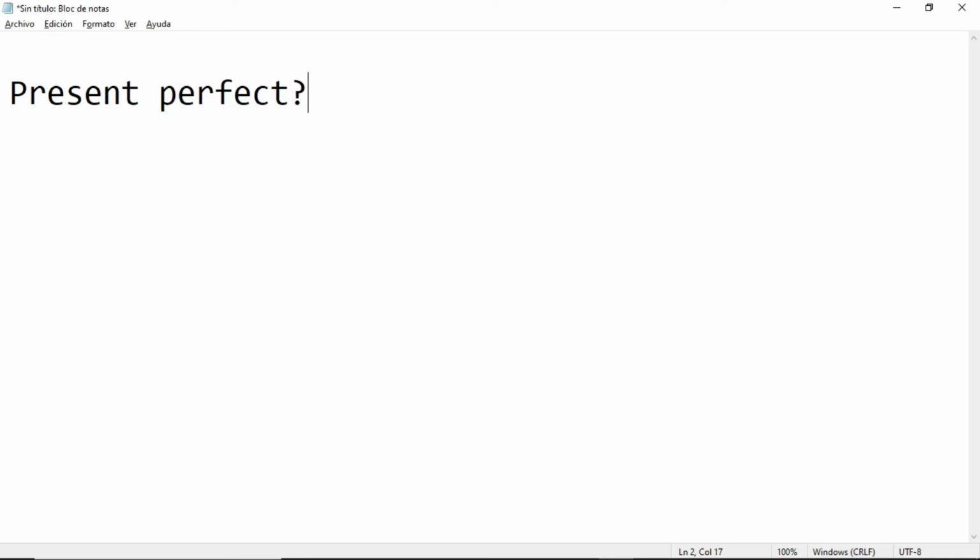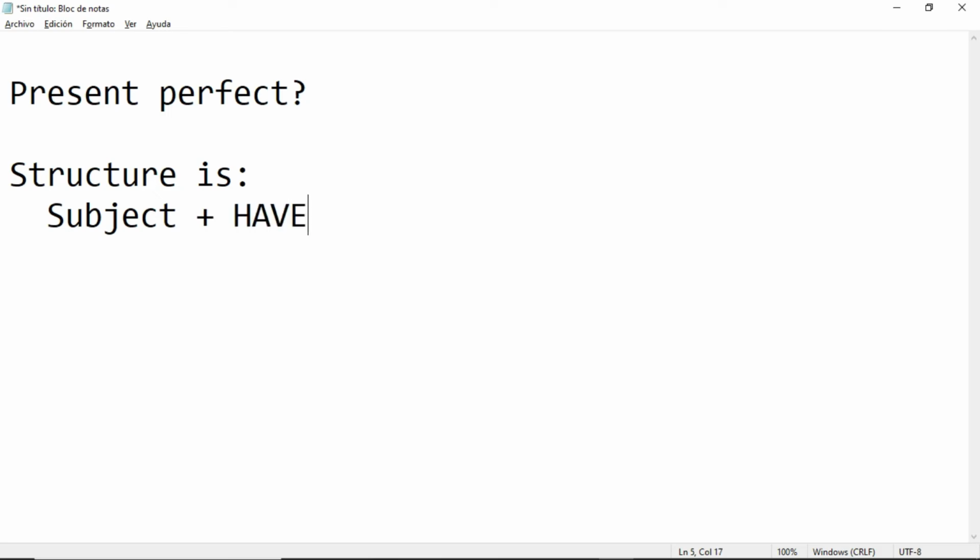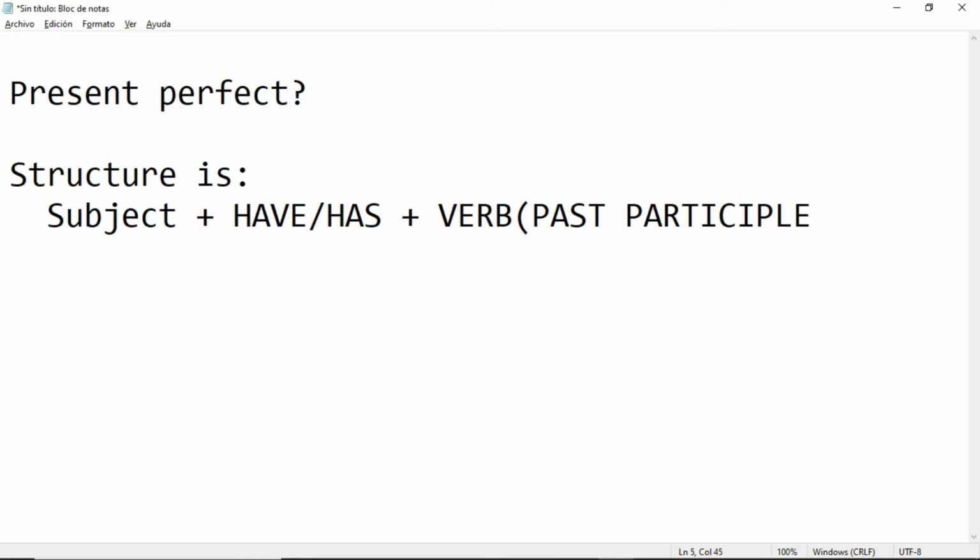What is the structure, teacher? Alright, that is easy. The structure is, in this case, we have our subject plus have or has plus your verb in the past participle plus your complement.